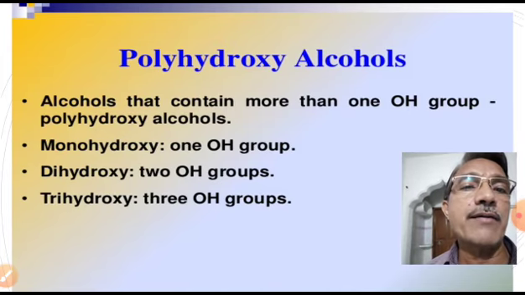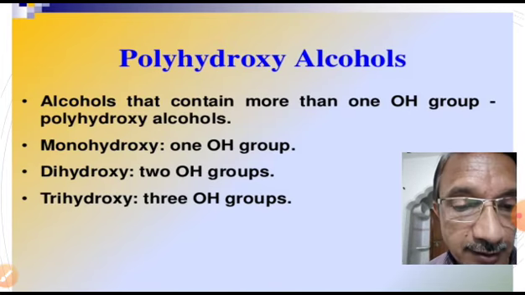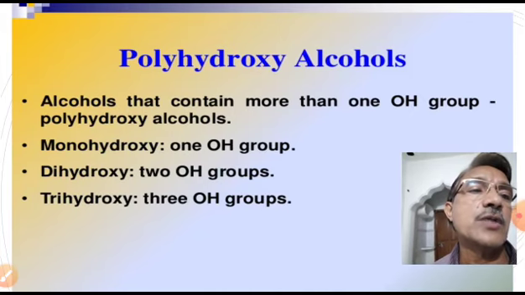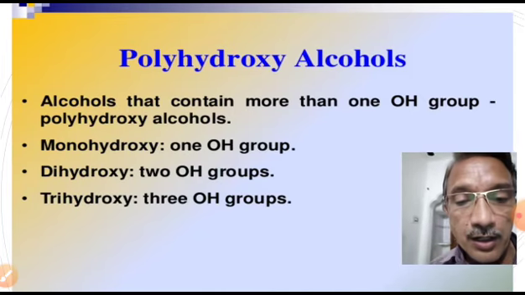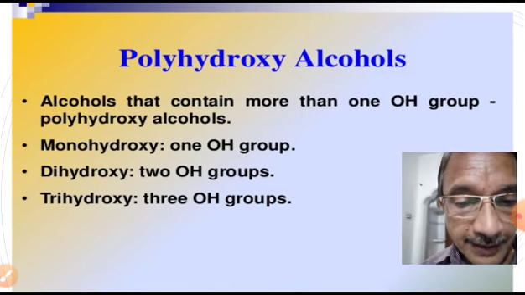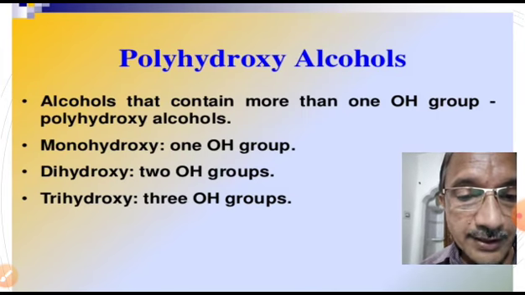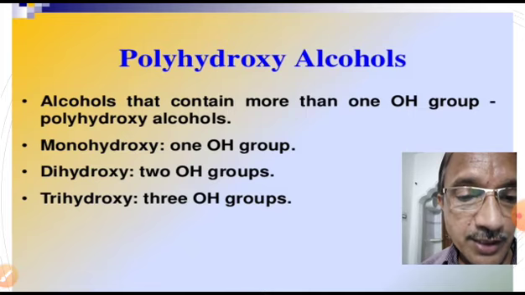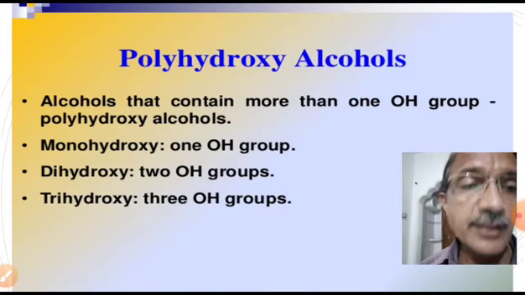Example for dihydroxy alcohols: ethylene glycol, CH2OH bond CH2OH, or 1,2-ethane diol. Second example for dihydric alcohol is propylene 1,3 glycol, CH2OH bond CH2 bond CH2OH, that is propane 1,3 diol.